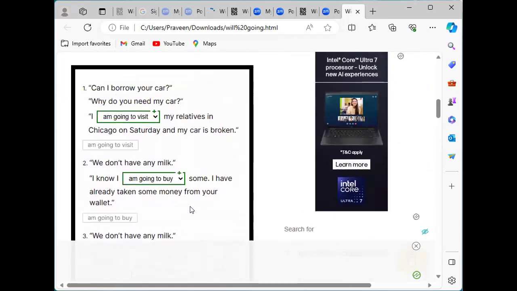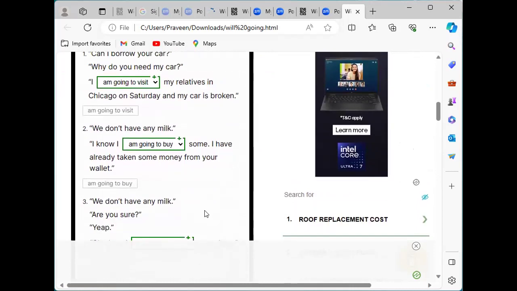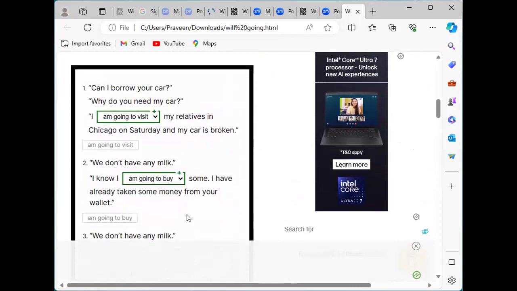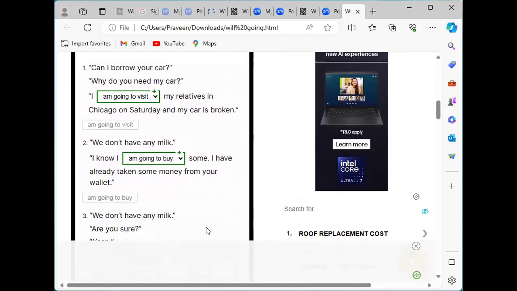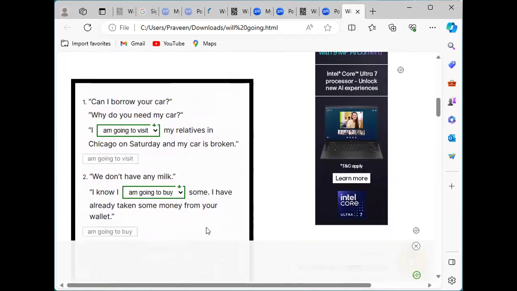I hope you understand these examples and exercise. When we have plans, that time we should use going to in the sentence, and when things occur at the moment, at the right moment, that time we should use will. And we also use will when we make predictions and all. And in informal ways of communicating, or formal ways of expressing our thoughts or events, that time also we choose will.